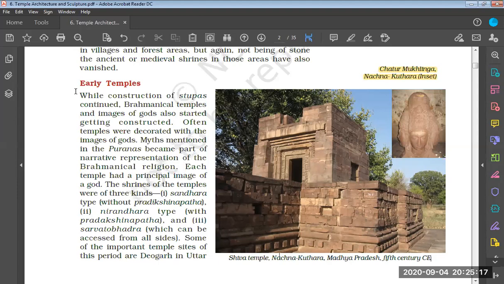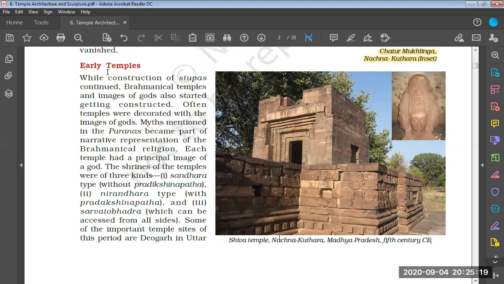So let us learn about the early temples. While construction of stupas continued, Brahminical temples and images of gods also started getting constructed. Often temples were decorated with images of gods. Myths mentioned in the Puranas became part of the narrative representation of the Brahminical religion. Each temple had a principal image of God. The shrines of the temples were of three kinds.